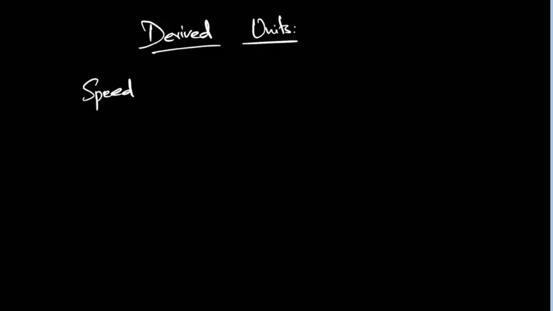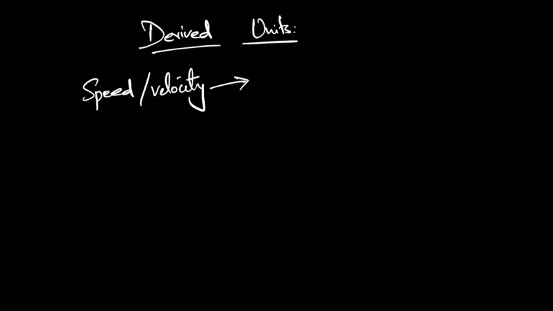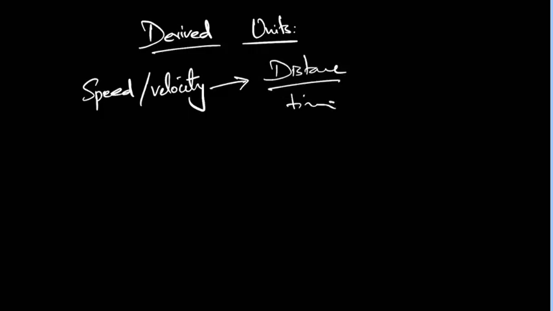Let's talk about the speed first, or you can say velocity. Units will be meter per second. How do we know? Speed is distance over time. For the distance, it is meter. For the time, it is seconds. So if you know the formula, you can derive any unit.